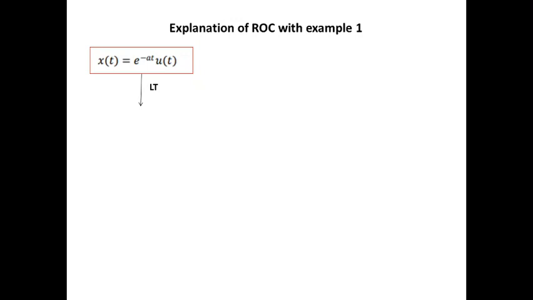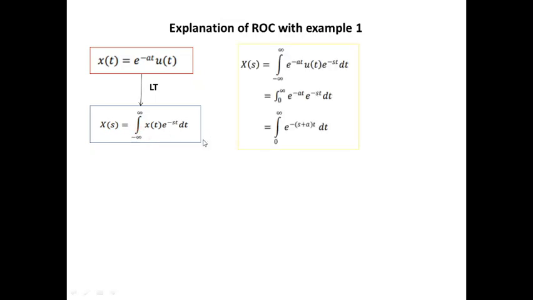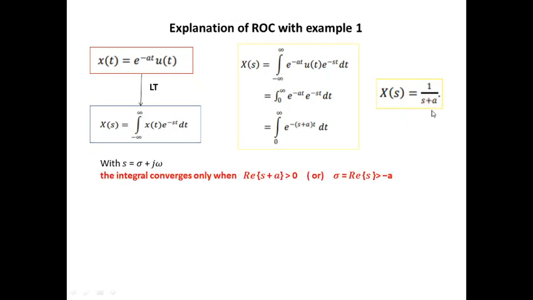When we find the Laplace transform of this x of t, you need to apply the formula x of s equal to integration from minus infinity to infinity x of t e power minus st dt. When you do this integration, you will get the final answer x of s equal to 1 by s plus a, which is very important to consider for our ROC. Once you have 1 by s plus a, you need to find out the poles. The pole here is given by s plus a equal to 0, so the pole is s equal to minus a.